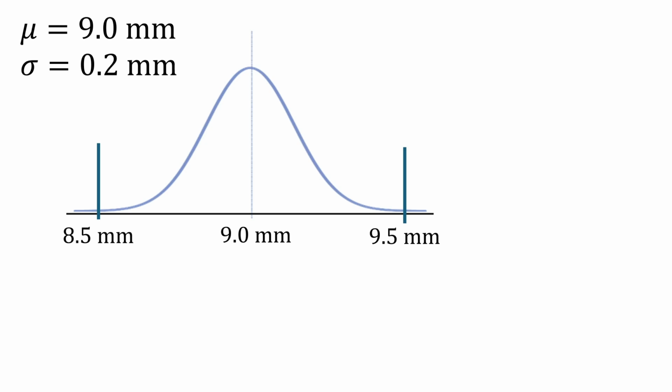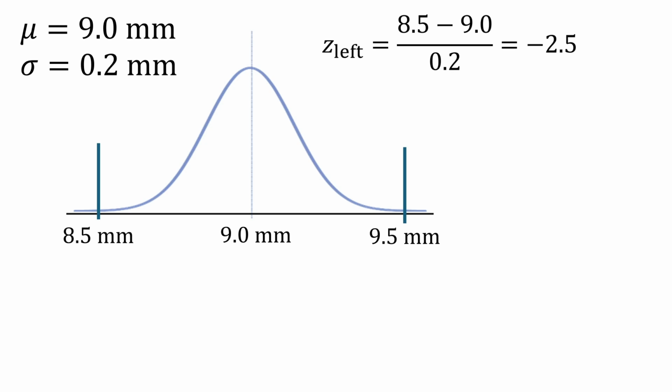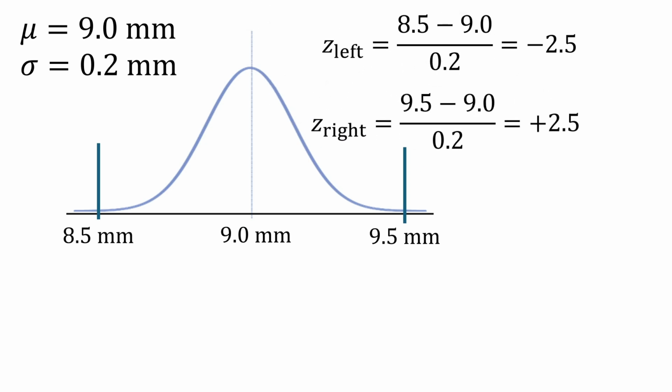And so how do we get areas? We have to convert our values of interest into z-scores. So we do that for both values. So on the left, we take 8.5, subtract the mean and divide by the standard deviation, and we see that 8.5 is 2.5 standard deviations below the mean value. Likewise, when you go to the right, 9.5 is 2.5 standard deviations above the mean. And so our picture now is this, centered at 0, a z-score from 0 to the right up to 2.5, to the left down to minus 2.5. We want to know the proportion of those z-scores that are going to be between minus 2.5 and plus 2.5.